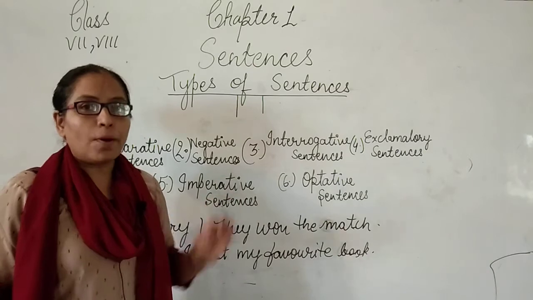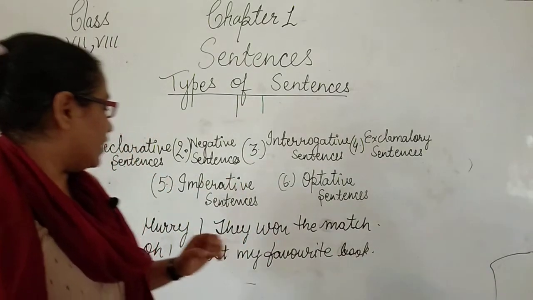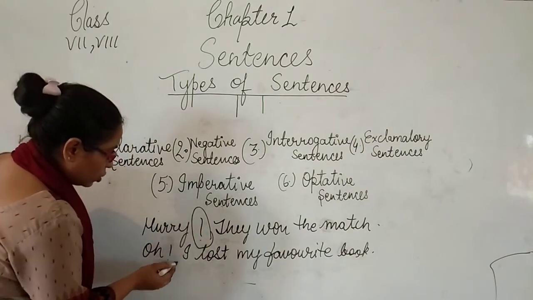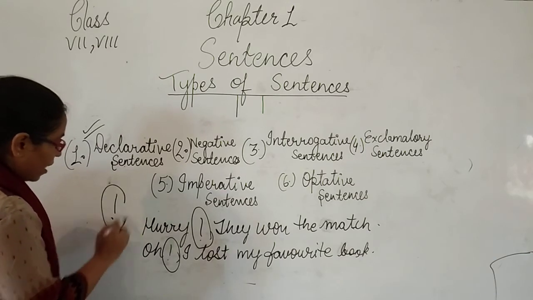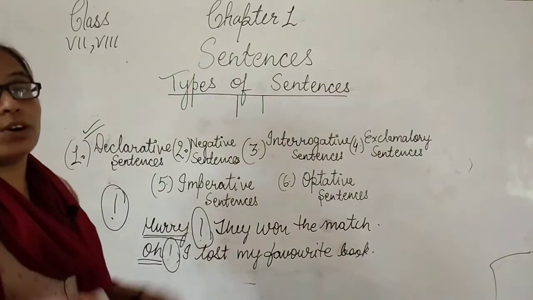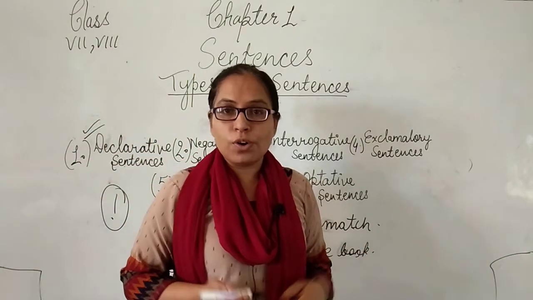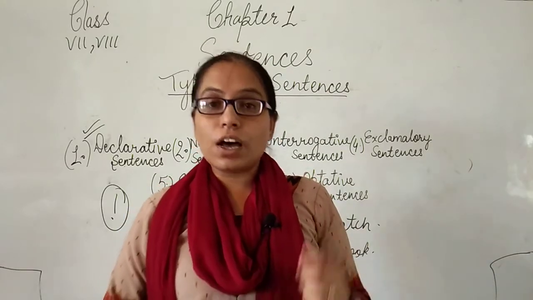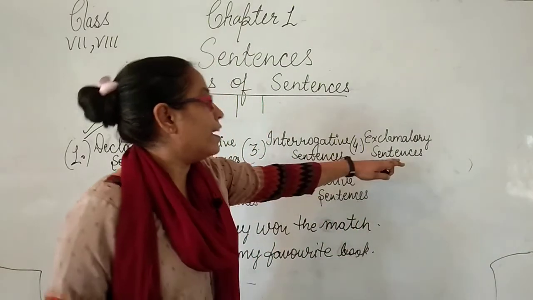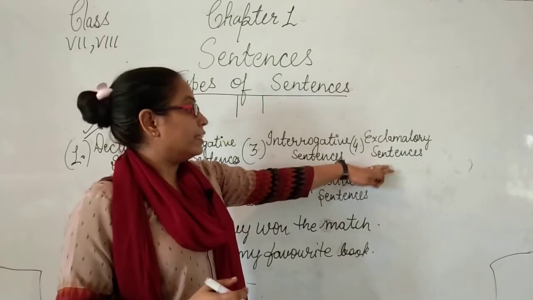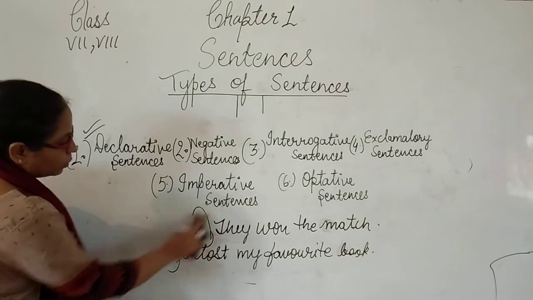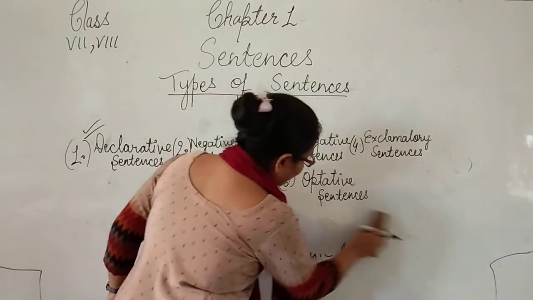Okay. One very important thing to identify the exclamatory type of sentence is that in the exclamatory sentence we find the exclamation mark. This is the exclamation mark, and some words are also there which express our feeling, like hooray, oh no, sorry. These are all words which express the feeling. But the very important thing to identify the exclamatory sentence is that we find an exclamation mark. I hope students you get or learn about the four types of sentence.